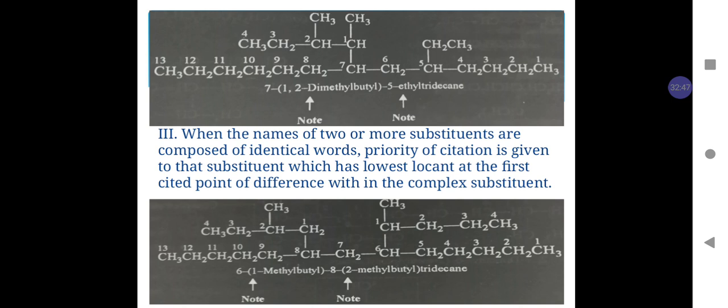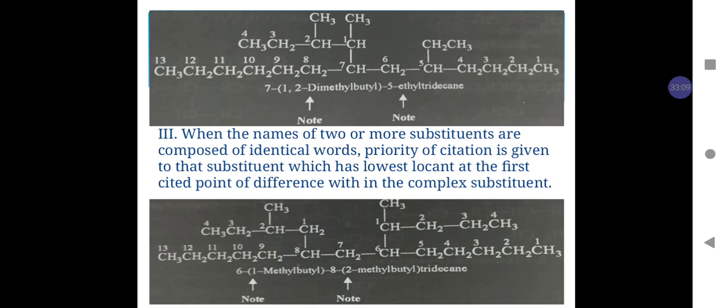So the name of the substituent at carbon number 7 is written in a bracket at position number 7, then a hyphen, and the name of the complex substituent is written in a bracket to avoid confusion.